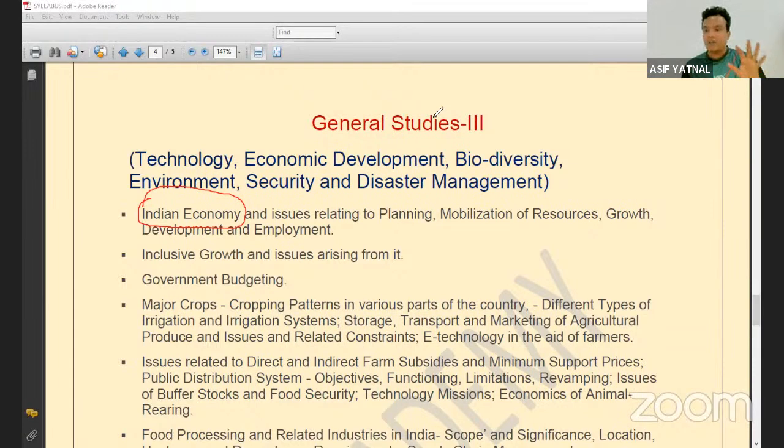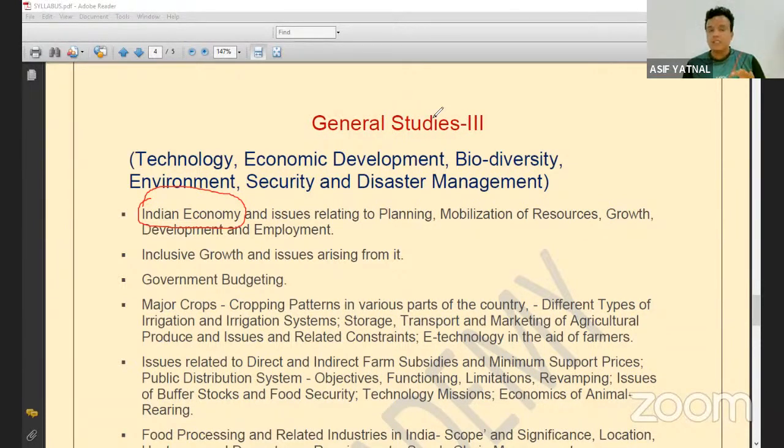ये India की economy के कुछ features हैं. There are certain features of this Indian economy, and there are certain challenges in front of the Indian economy currently. Currently, there is growth slowdown, high inflation, unemployment, and in the manufacturing sector हमारा उतना ज़्यादा manufacturing नहीं हो रहा है. There is high import, less export. These are the certain challenges. Now, ये basic notes आपको बनाना है.